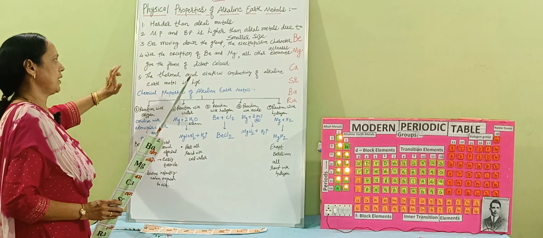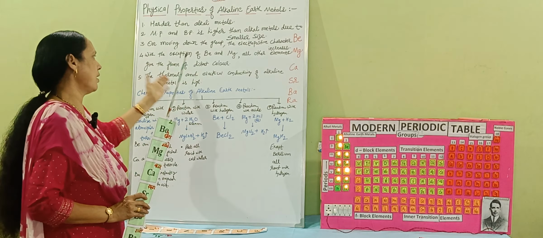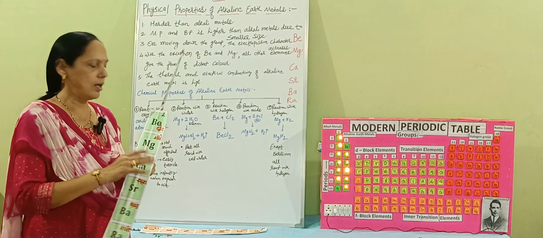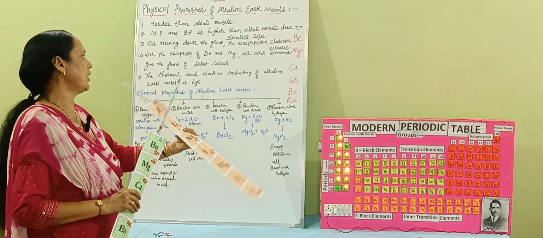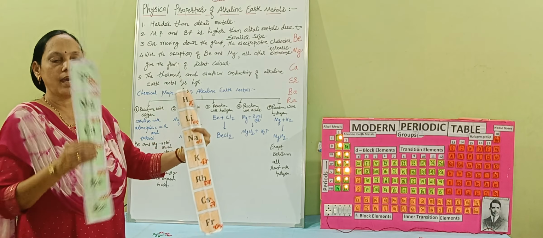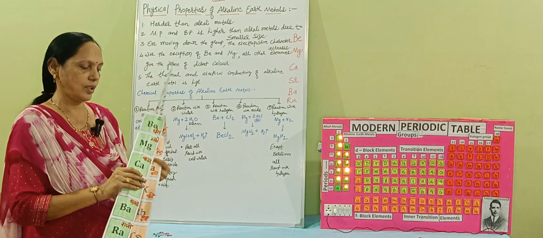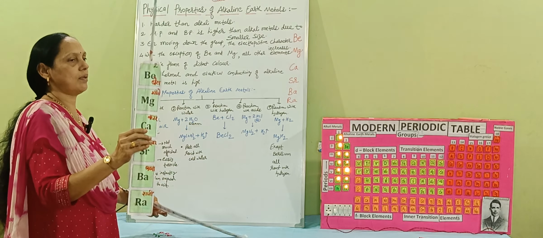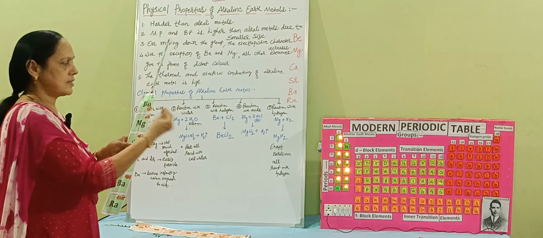Now the fifth property is that the thermal and electrical conductivity of alkaline earth metals is higher than that of alkali metals. Means alkali metals have less electrical and thermal conductivity, and these elements have higher electrical conductivity and thermal conductivity.